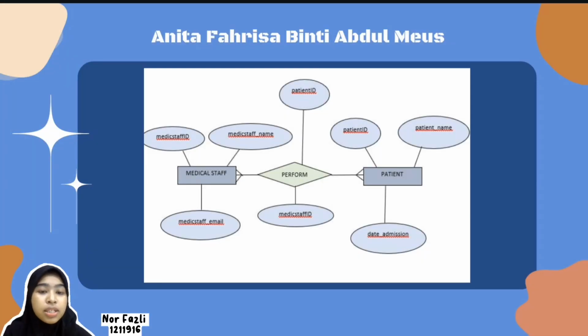Then for ANITA FAHRISA binti ABDUL MEUS, the entities of the system are medical staff and patient. The attributes for medical staff are medical staff ID, medical staff name, and medical staff email. For patient, we have patient ID, patient name, and admission. The relationship between the entities is many to many.